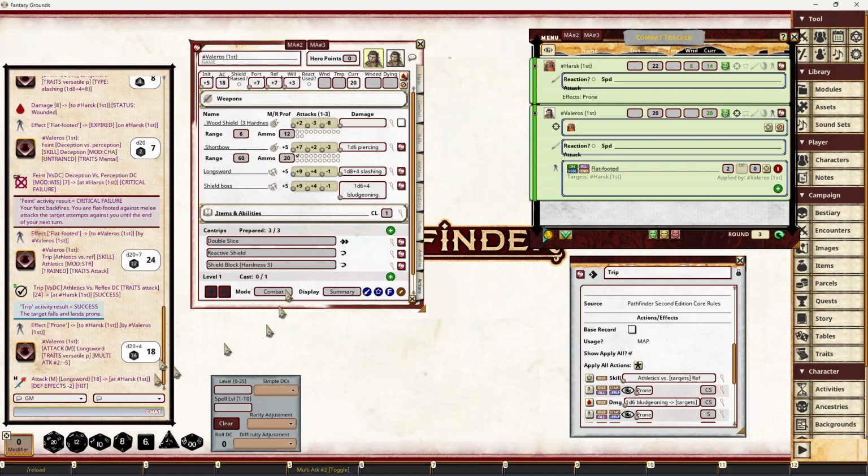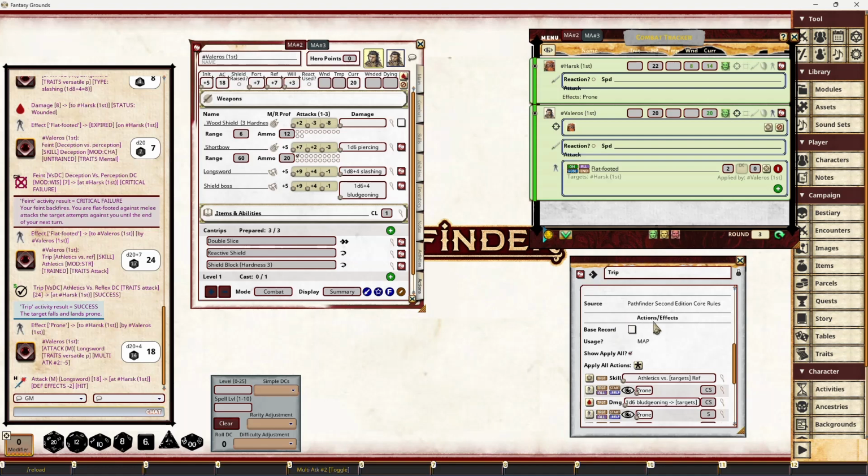Notice the attack doesn't currently increase because I'm working out how I can do that for activities that do multiple attacks but don't increase your multiple attack penalty. So just remember that now. If I wanted to try again, I mean, I'm out of actions. I've feinted, I've tripped, I've attacked. I'm out of actions. But if I did do something else, I'd then do my multiple attack penalty 3 for the next attack or something like that.